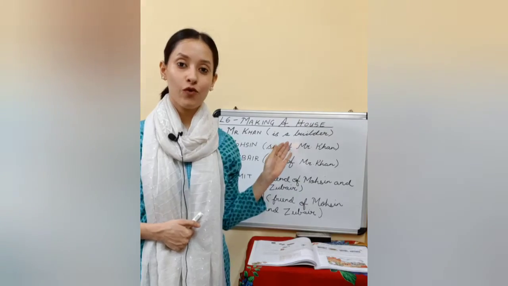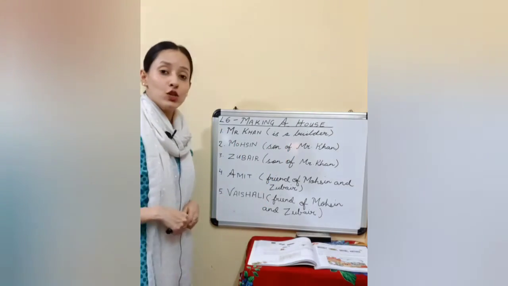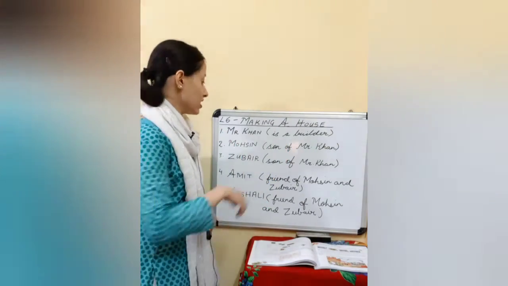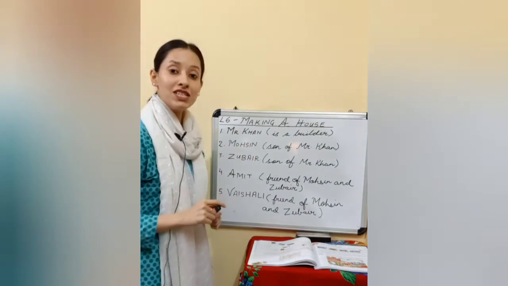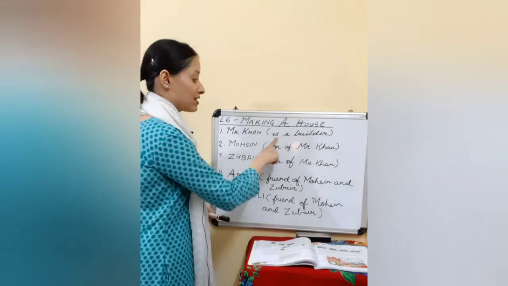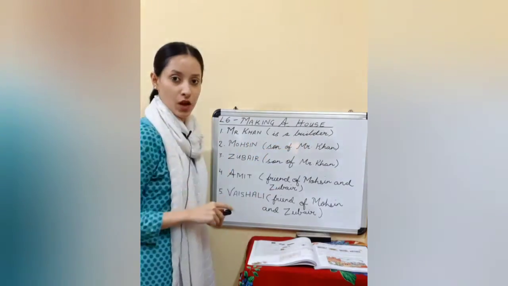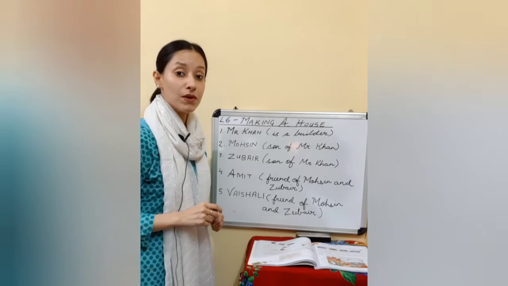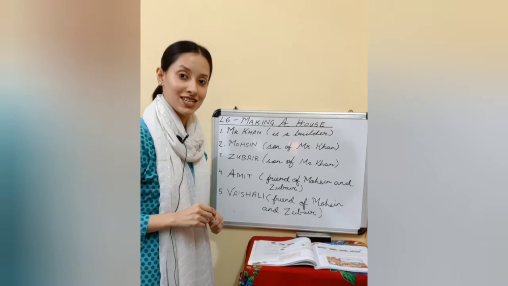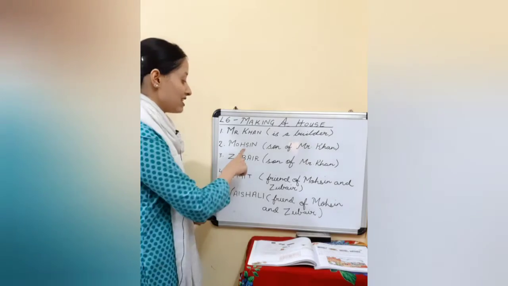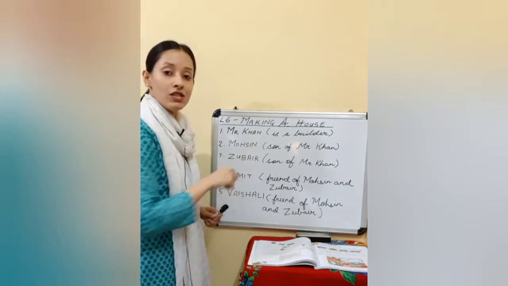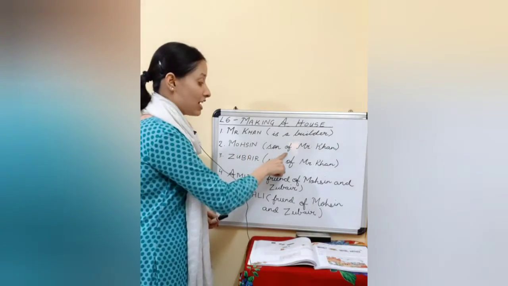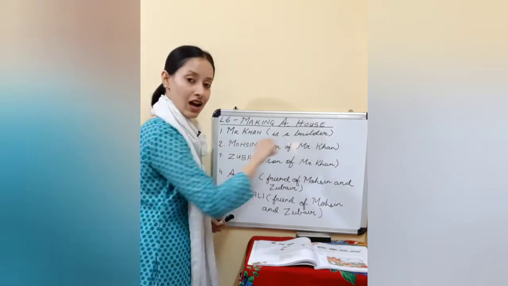So have a look over here, children. So the first one is Mr. Khan. Who is Mr. Khan, children? He is a builder. Okay, builder is a person who builds buildings. Okay, next is Mohsin. Mohsin, he is son of Mr. Khan.